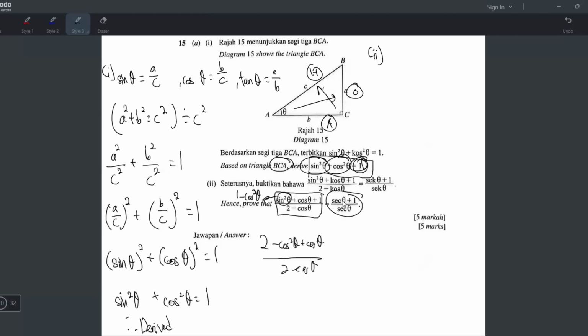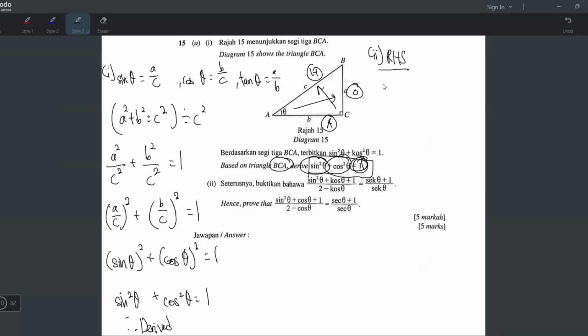And sec I know is 1 over cos. Okay, I think I will start from right hand side, guys. Yeah, right hand side, I think is the more complicated. Because on the right hand side, the sec theta, we cannot use the basic identity because there is no square. But sec can be changed to 1 over cos. And when you change to 1 over cos, it becomes four levels. So that's why I decide to start from right hand side. Yeah, because that side is more complicated.